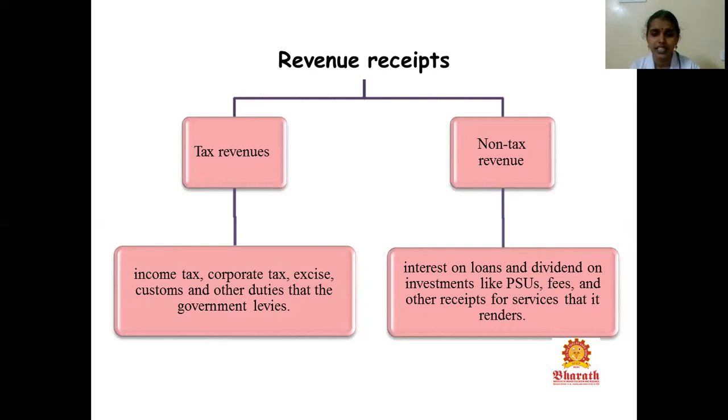What are the non-tax revenues? That is interest on loans, dividends, investment income from public sector industries, fees, and other receipts for services that it renders. So these are the revenues collected from the public by the government that come under non-tax revenue.